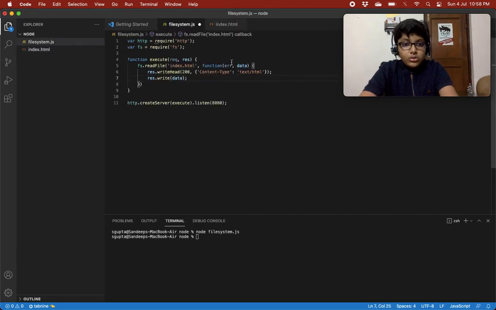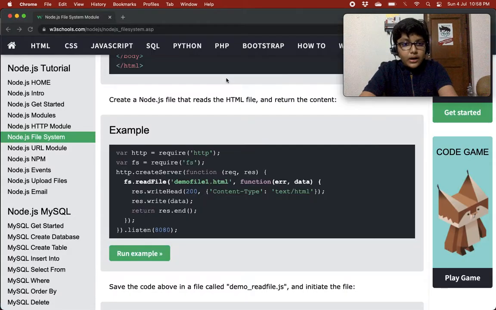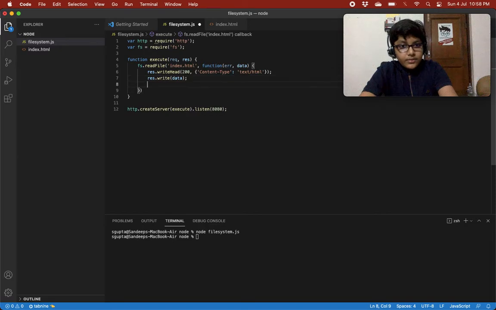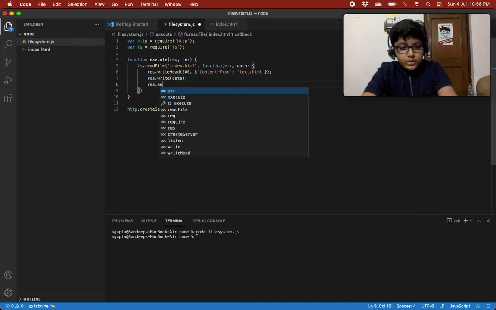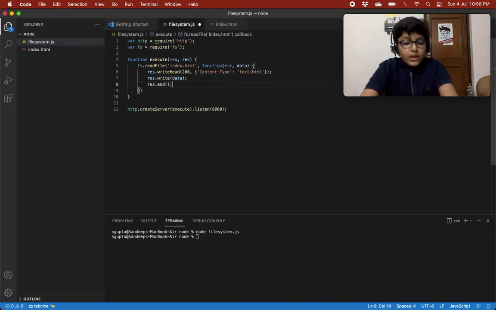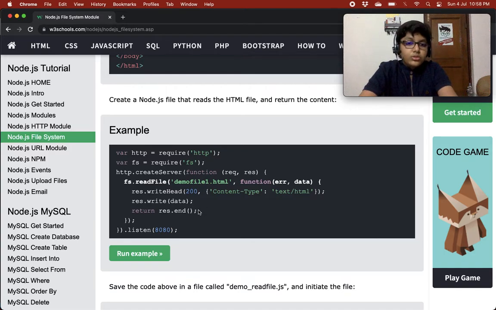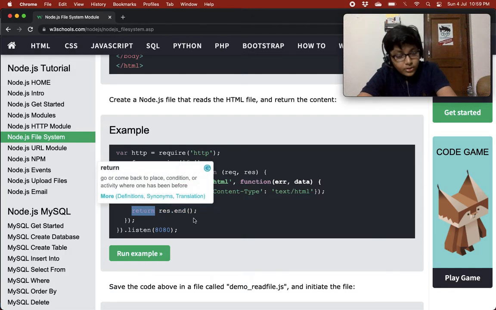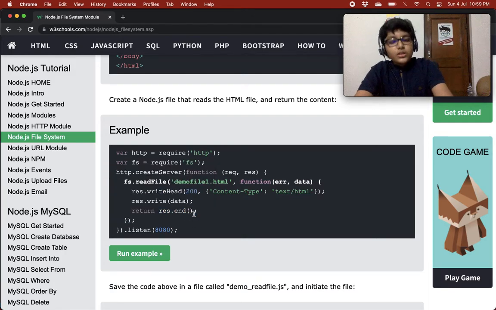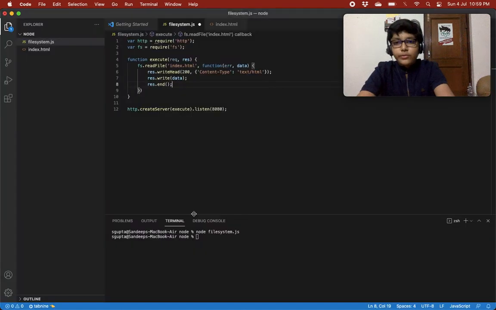Okay, I'll experiment after this, and then we'll just do response.end. I till now have not understood, when I was doing this chapter myself, why it was giving this return keyword over here. So we don't need this return keyword. I tested it myself. We don't need it. So that's fine. Now let's run this file.